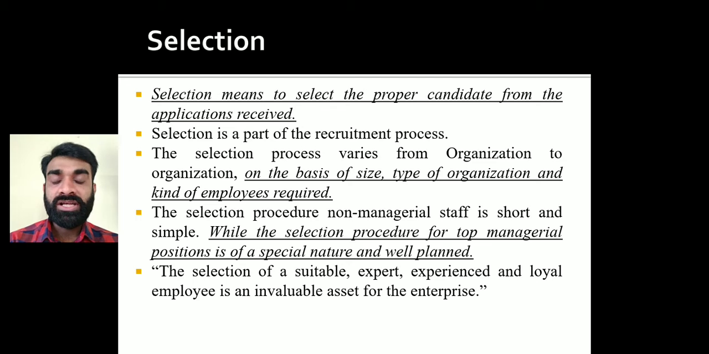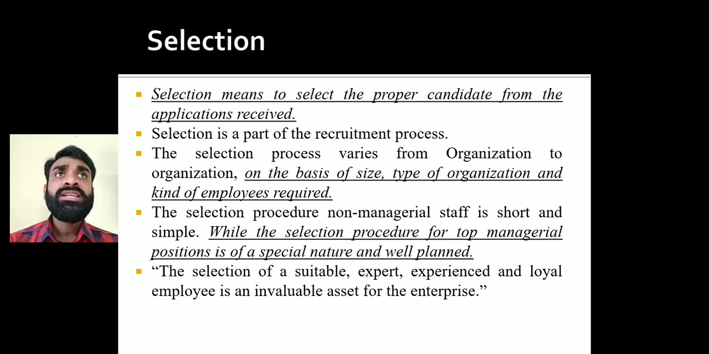Why? Because see, in recruitment, what we have done is we have invited people, or we have given the advertisement, or we have gone to campus placement or anything, promotion, transfer, or whatever we have done, right? Amongst them, we are going to select the best employee or the best worker that can give maximum satisfaction or maximum output to the company.